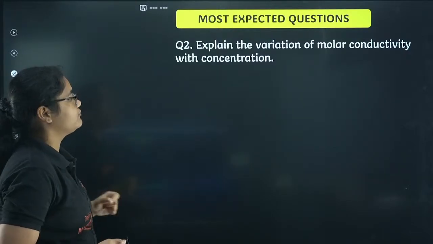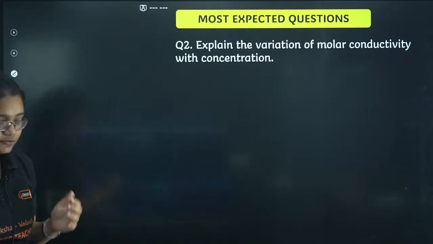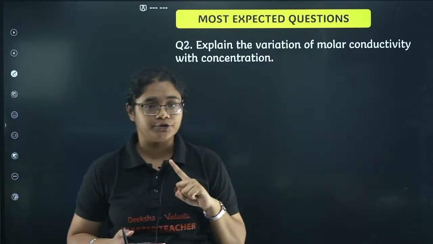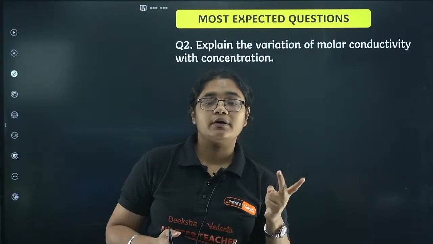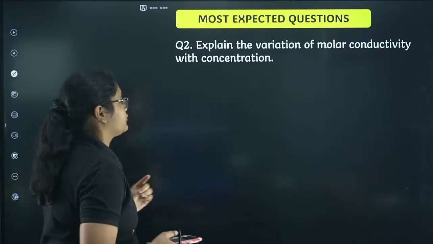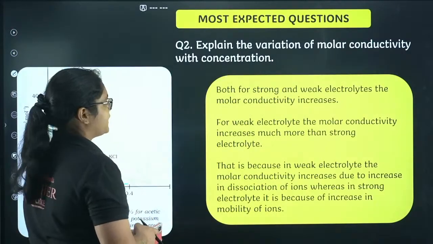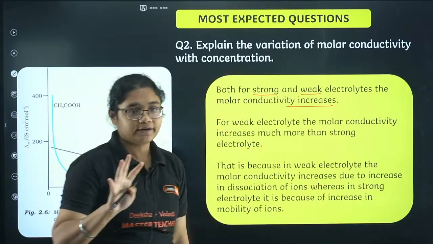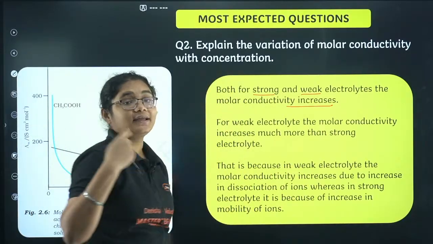Explain the variation of molar conductivity with concentration. So first of all, you have to write that molar conductivity increases on dilution. Next, how it varies for a strong electrolyte and how it varies for a weak electrolyte, that you should be writing. For both strong and weak electrolytes, the molar conductivity increases, but for a weak electrolyte the increase is more.